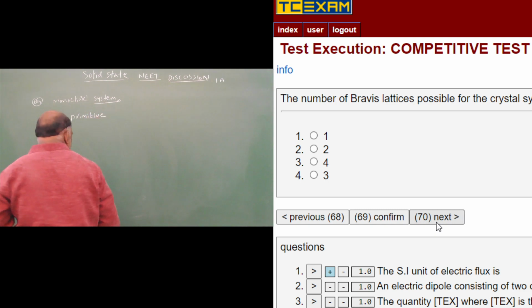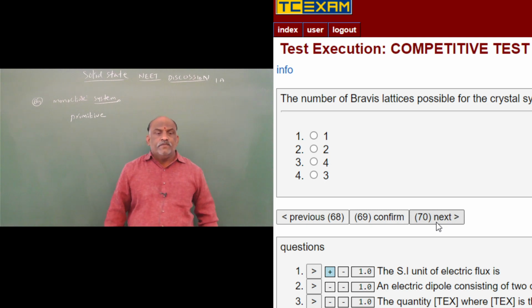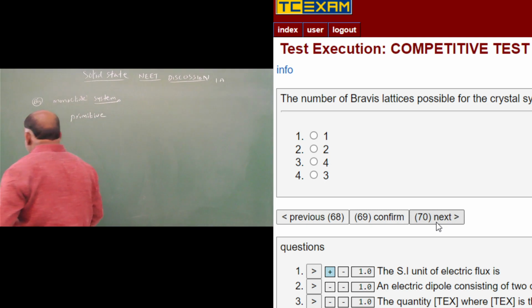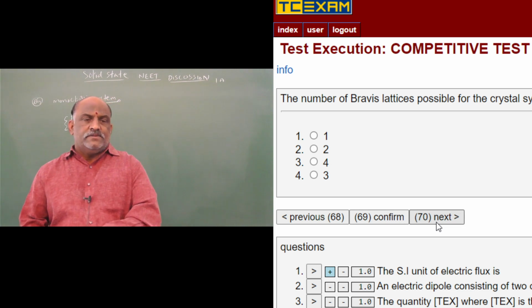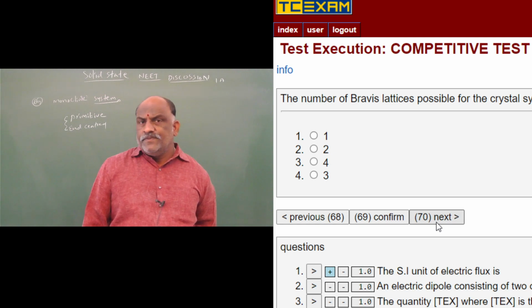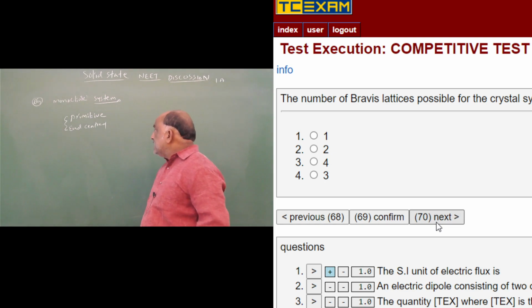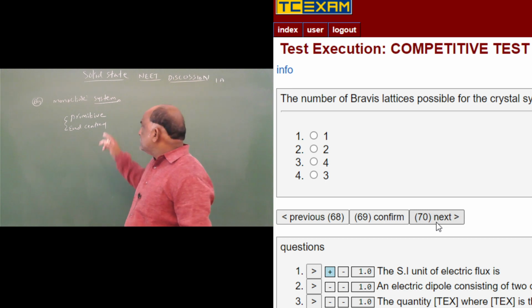And the second one is, just a minute. One is primitive, and the second one is body centered. The second one is not body centered, it is end centered. So the monoclinic crystal system is available in two types of lattices. One is the primitive lattice, and the second one is the end centered lattice.